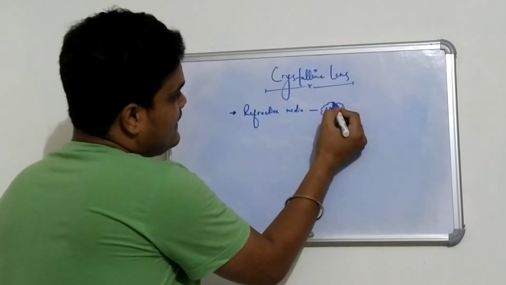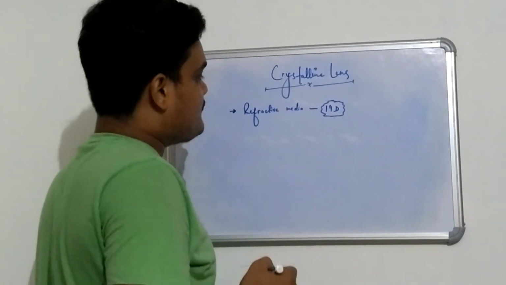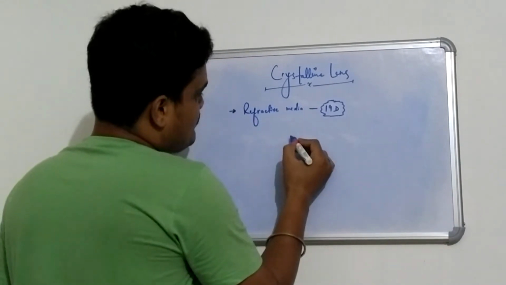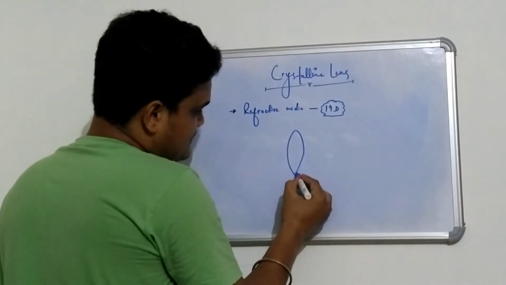Why is it called a refractive media? Why does it have 19 diopter of refractive power? Here we need to understand. For example, this is our crystalline lens.